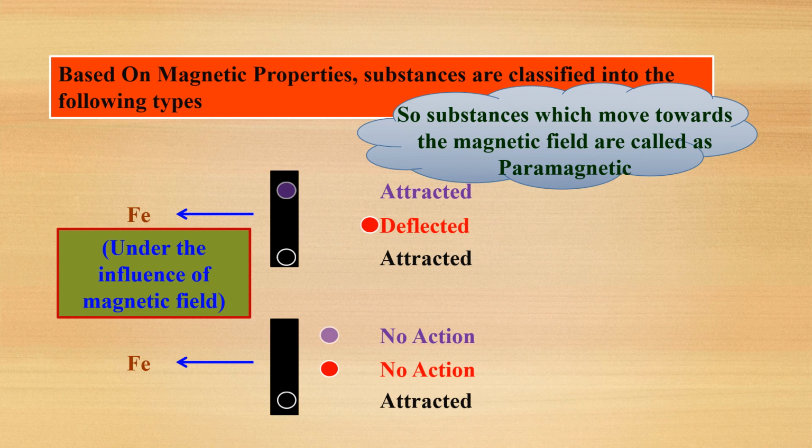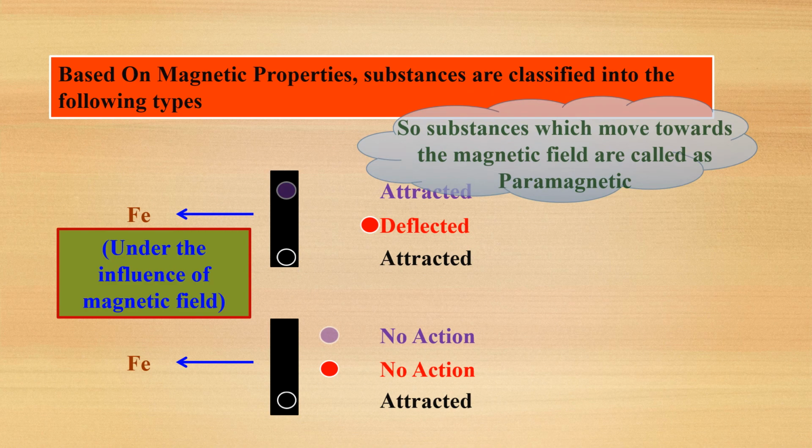Now the substances which move towards the magnetic field, or the substances which are slightly attracted towards the magnetic field, are called paramagnetic substances. Once more I will repeat, students: the substances which are slightly attracted towards the magnetic field are called paramagnetic substances. Why are they slightly attracted towards the magnetic field? Because there will be presence of unpaired electrons.